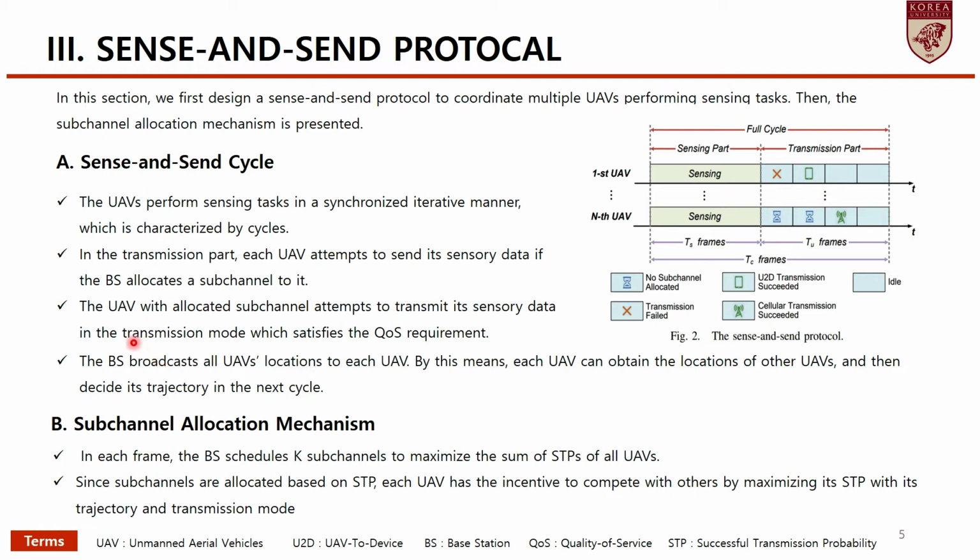Next is the sub-channel allocation mechanism. In each frame, the base station schedules key sub-channels to maximize the sum of STP of all UAVs. Since sub-channels are allocated based on STP, each UAV has to intensively compete with the others by maximizing its STP with each trajectory and transmission mode.